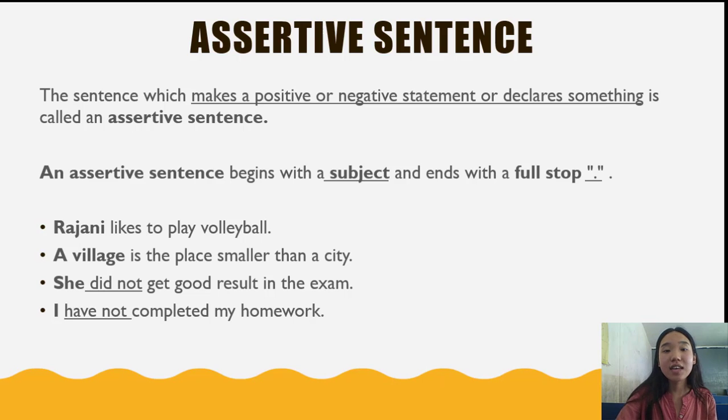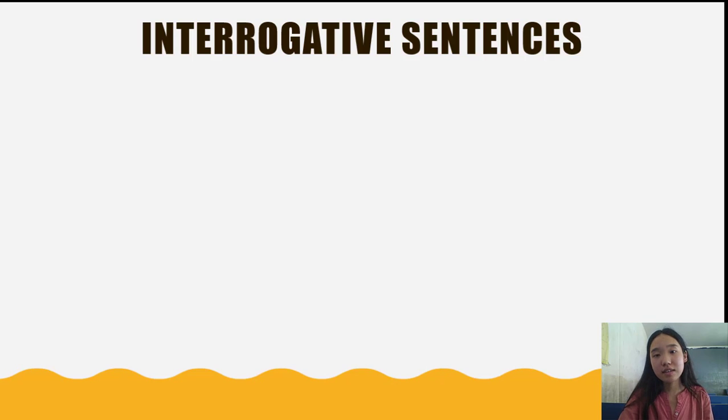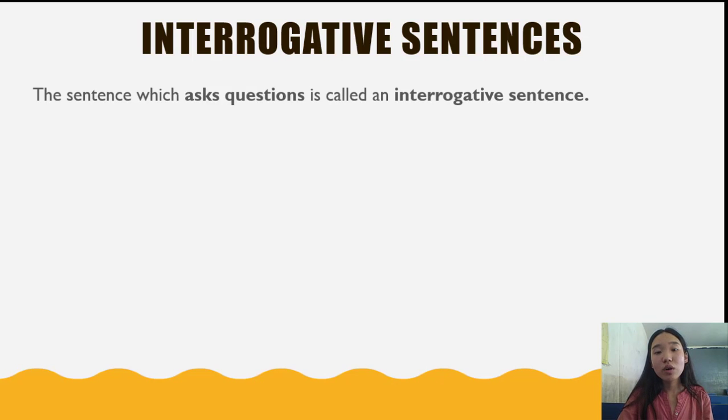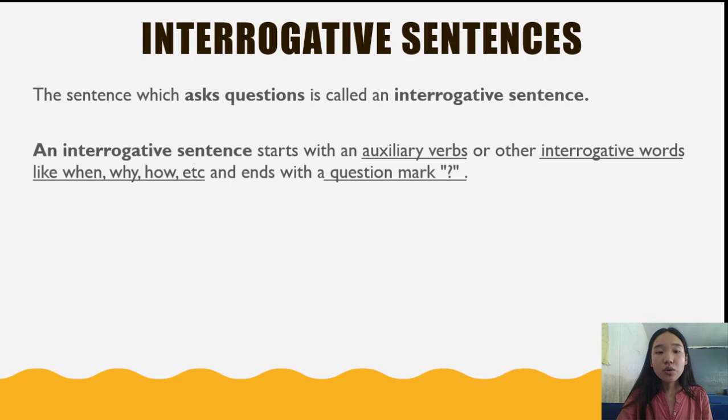Now, let's move to our next type of sentence, which is the interrogative sentence. The sentence which asks questions is called an interrogative sentence. I repeat, the sentence which asks questions is called an interrogative sentence. An interrogative sentence starts with an auxiliary verb or other interrogative words like when, why, how, etc. and ends with a question mark. Remember, an interrogative sentence always starts with an auxiliary verb, which are is, am, are, was, were, has, have, etc. or other interrogative words like when, why, how, etc. and ends with a question mark.